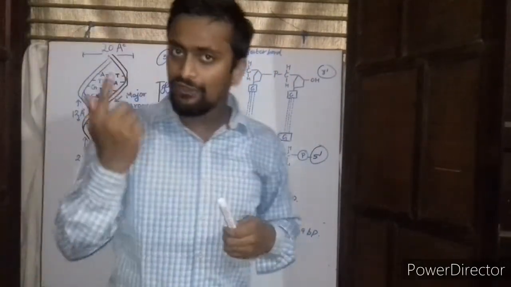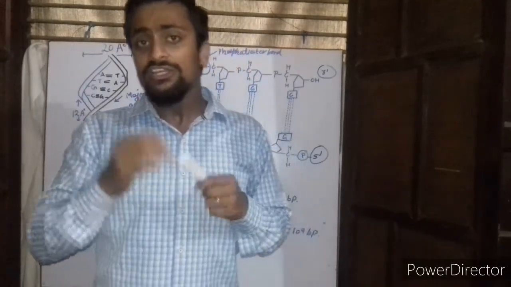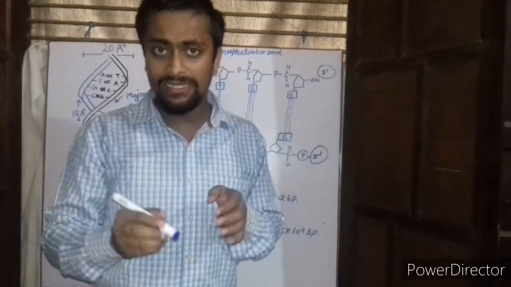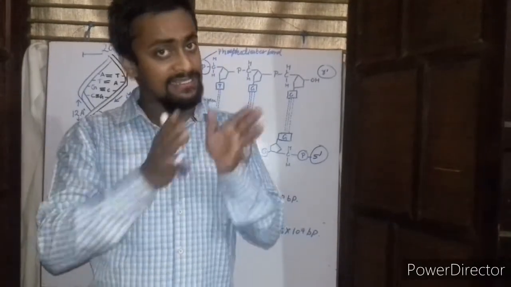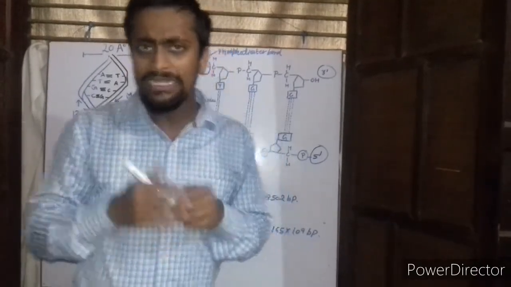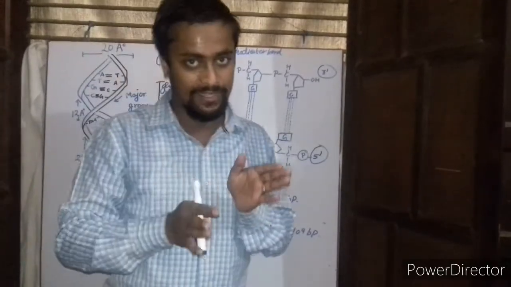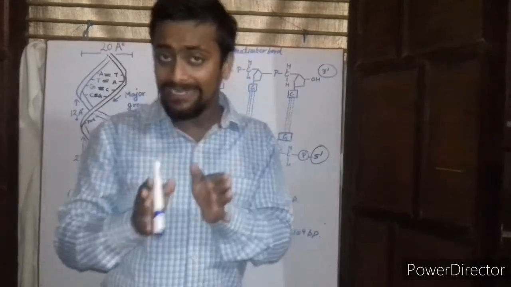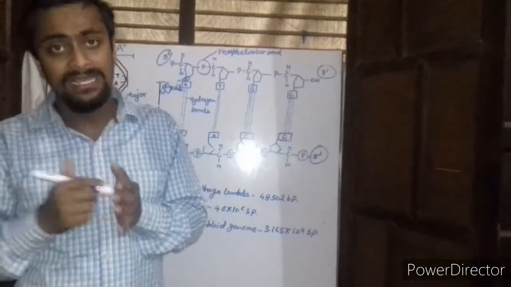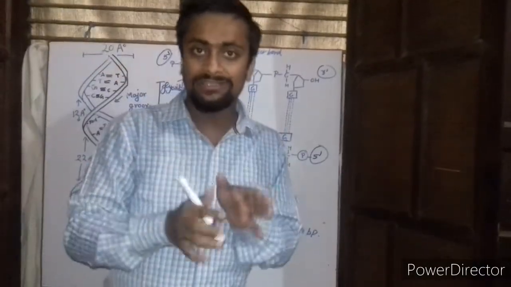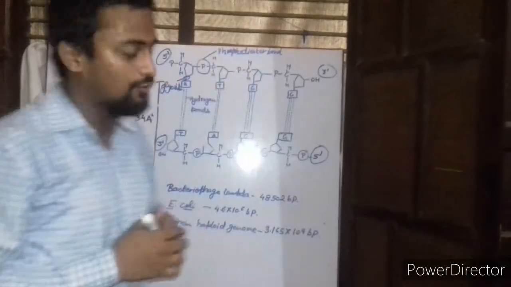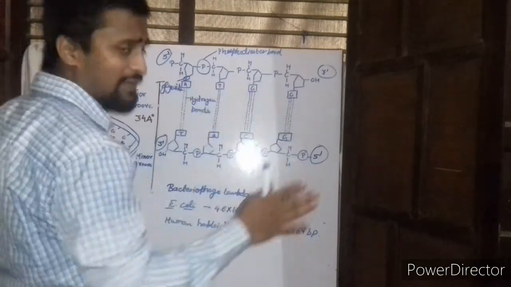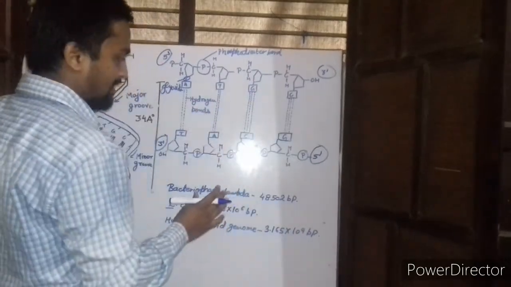What are those? The first one is dAMP. What is dAMP? Deoxyadenosine monophosphate. Second is dGMP, deoxyguanosine monophosphate. Third is dCMP, deoxycytidine monophosphate, and the last is dTMP, that is deoxythymidine monophosphate. Now, this was all about the structure of the DNA.